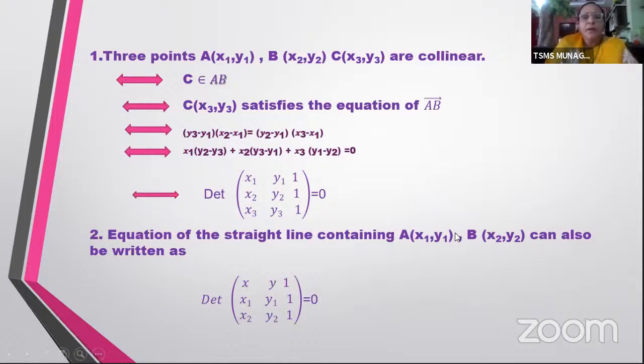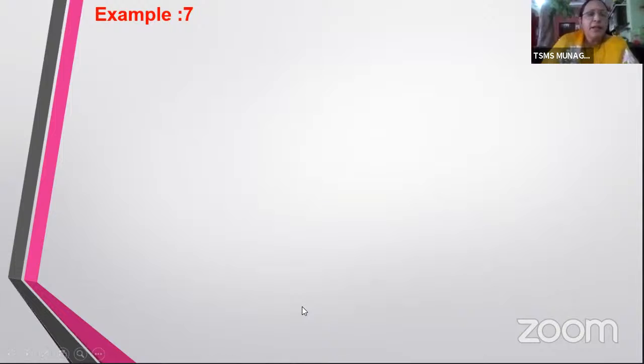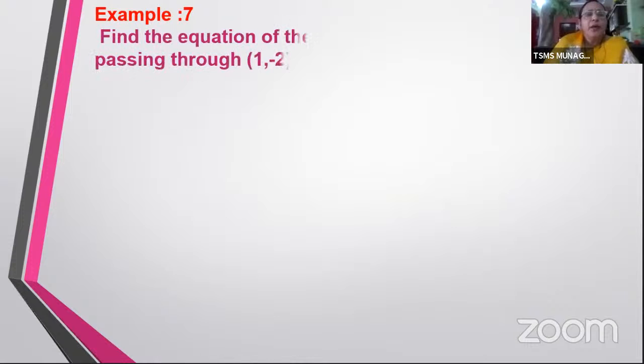Right. Now, the same determinant form I can use to form the equation of the straight line also, simply by putting the first column as x, x1, x2, second column as y, y1, y2, and the third column all 1, and putting the determinant value equal to 0. Expanding this determinant, you'll be getting the equation of the straight line. Now here, let us use this and find the equation of a straight line.